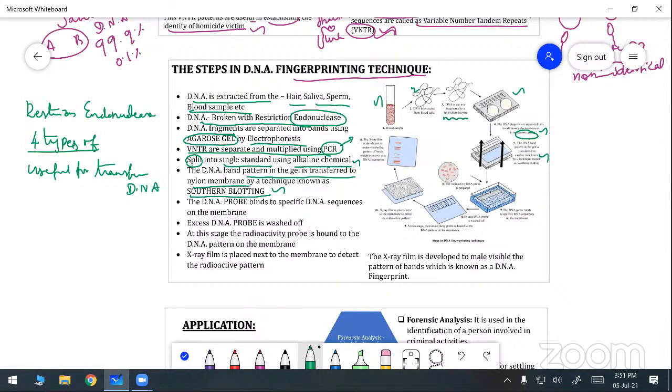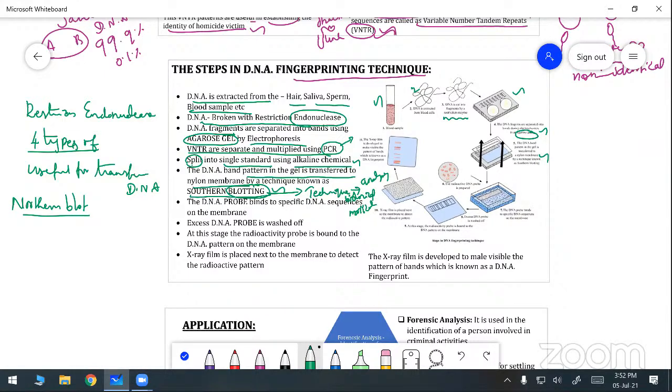The second method is called the Northern blot. I already informed you, blotting means what? Blotting is filtering things. So this blotting itself, we can write: blotting is one of the techniques for analyzing biological molecules. It is one of the techniques, useful for analyzing biological molecules. Do you understand? That is called blotting.